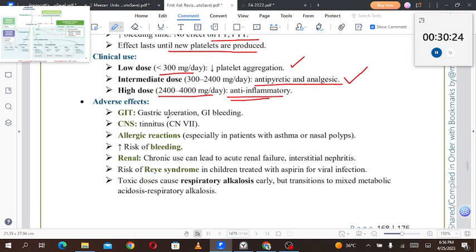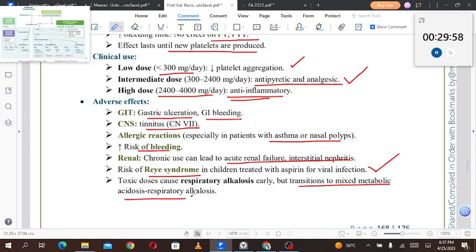Adverse effects: GIT, gastric ulceration and GIT bleeding. CNS, tinnitus from CN8. Allergic reaction, especially in patients with asthma or nasal polyps. Increased risk of bleeding. Renal, chronic use can lead to acute renal failure and interstitial nephritis. There is a risk of Reye syndrome in children treated with aspirin for viral infections. Toxic doses usually cause respiratory alkalosis early, but transition to mixed metabolic acidosis and respiratory alkalosis.